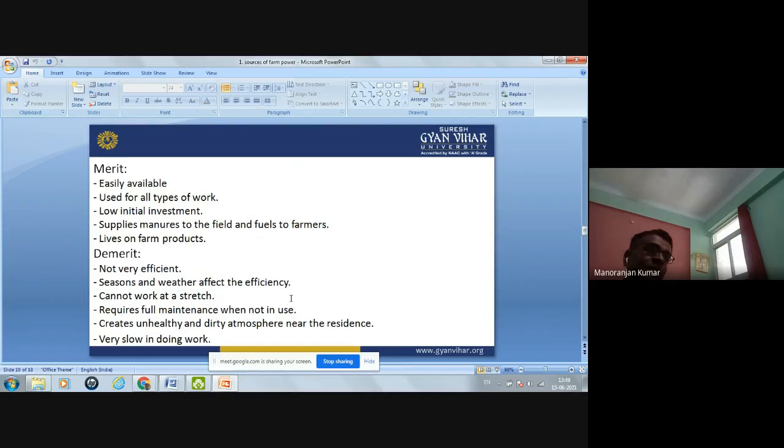Now, a demerit of this type of power is that it is not very efficient. Its efficiency is low in comparison to mechanical power, and also season and weather affect its efficiency. In the heavy rainy season, its efficiency will decrease, and also if there is a hot climate outside, then also its efficiency will decrease.